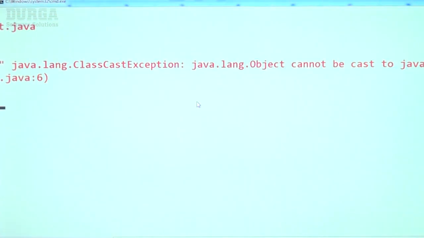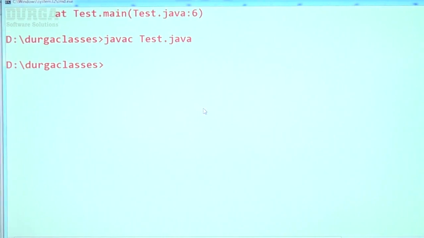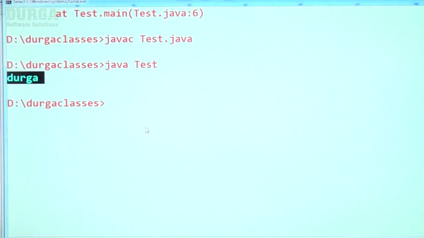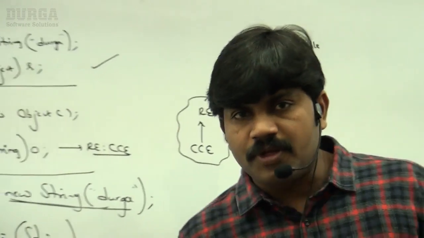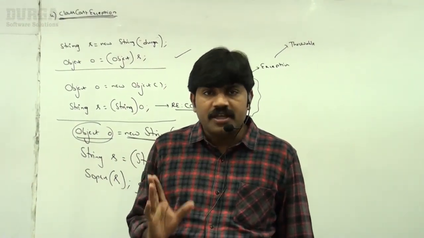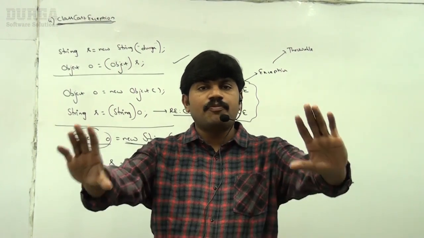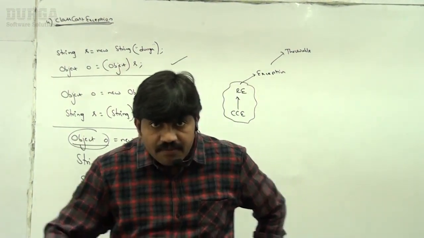Okay, now observe this very carefully. The code compiles fine. Now let me run the code. What answer are we going to get, sir? Perfectly fine, it is acceptable. So it's very clear when we are going to get ClassCastException while performing typecasting. If the JVM faces any problem, we are going to get ClassCastException. Clear? The next one, NoClassDefFoundError.